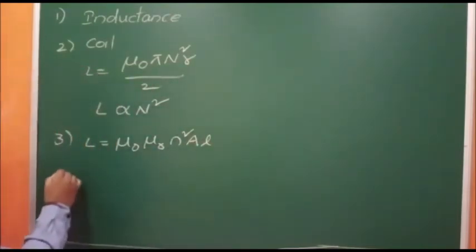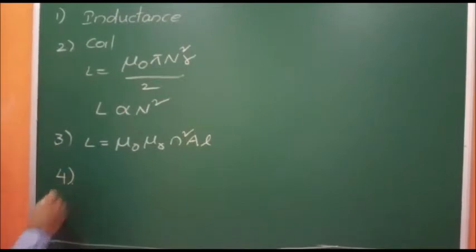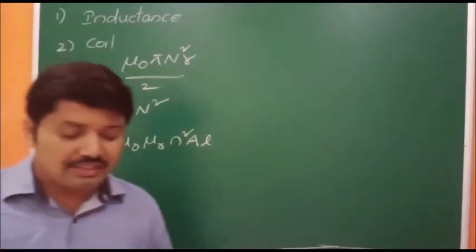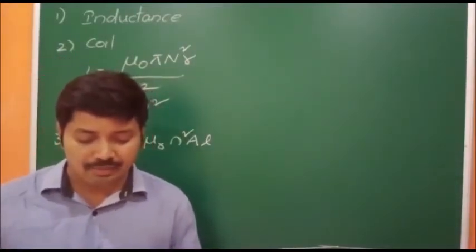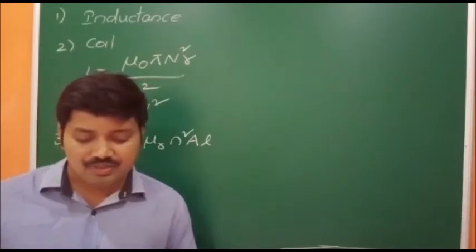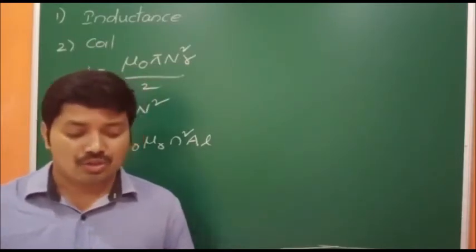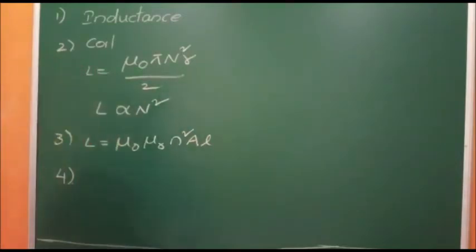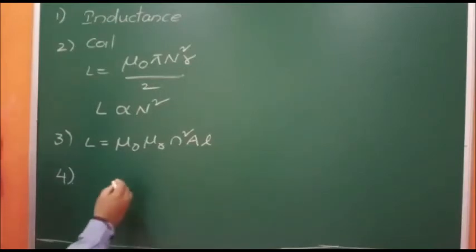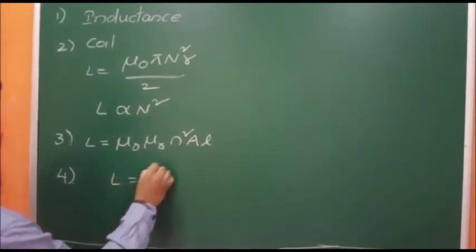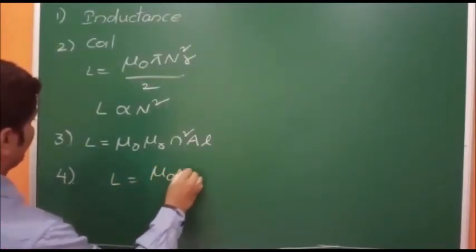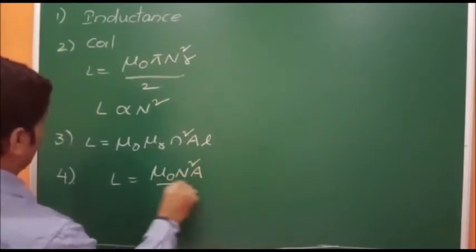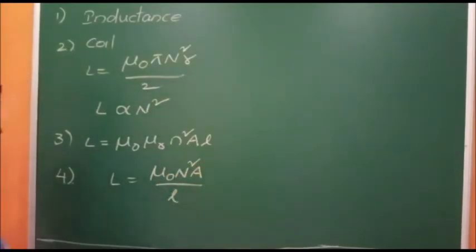Next, fourth question: when the number of turns in a long solenoid is doubled, then the coefficient of self-inductance of the solenoid is. We can write L equals mu naught n square A by l.